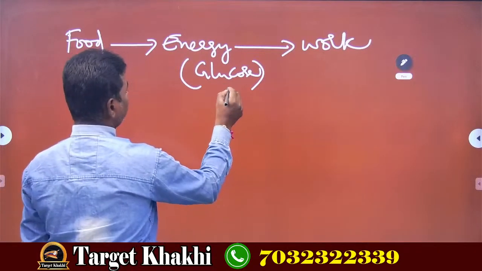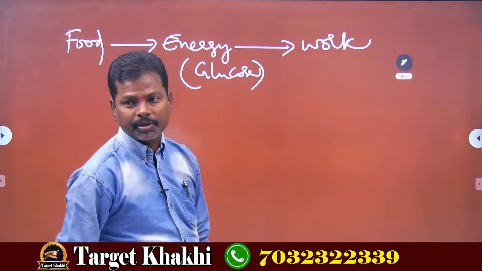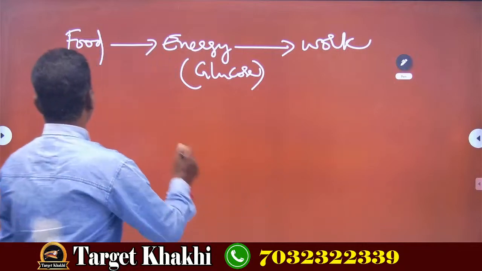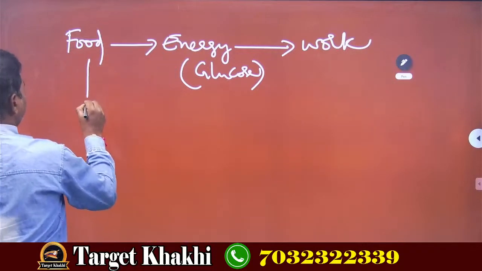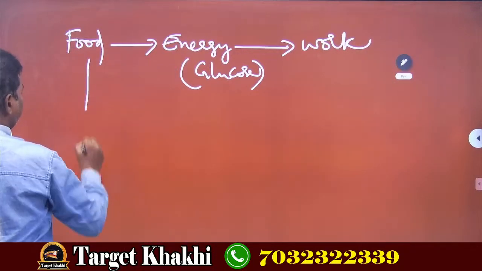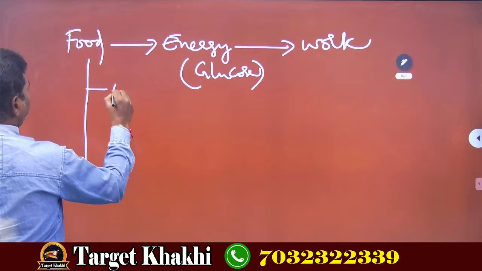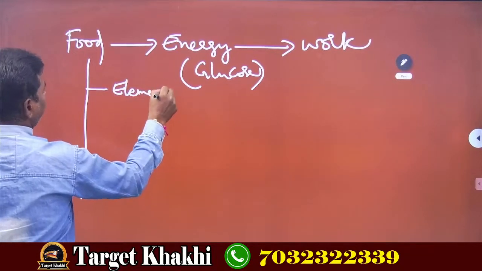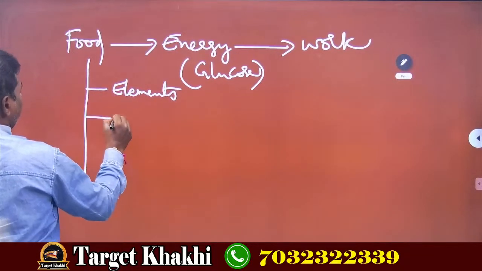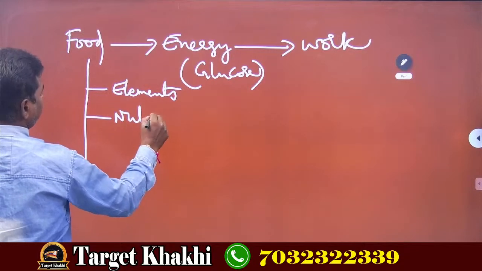This glucose is one form of carbohydrates which gives us energy to do work. But in our food, what is present? Elements are present. The important elements are present. Nutrients are present.